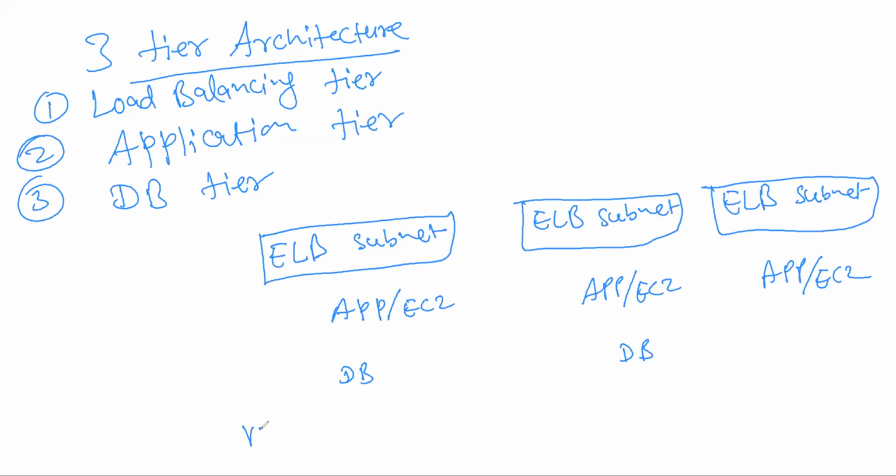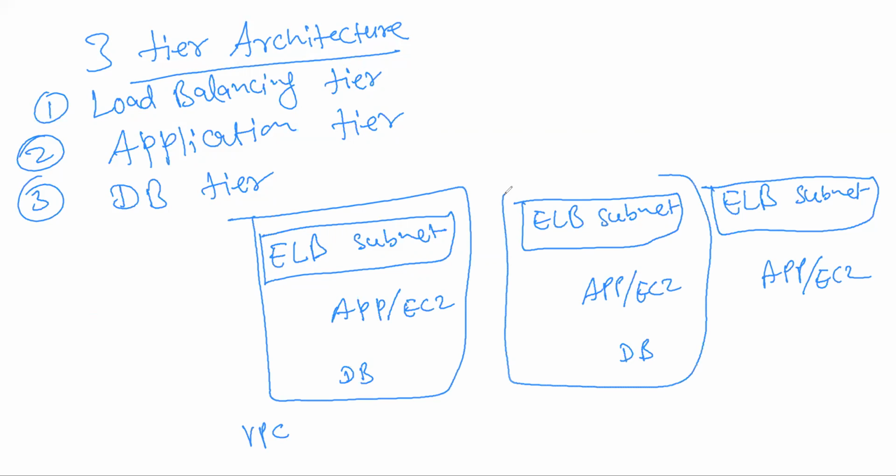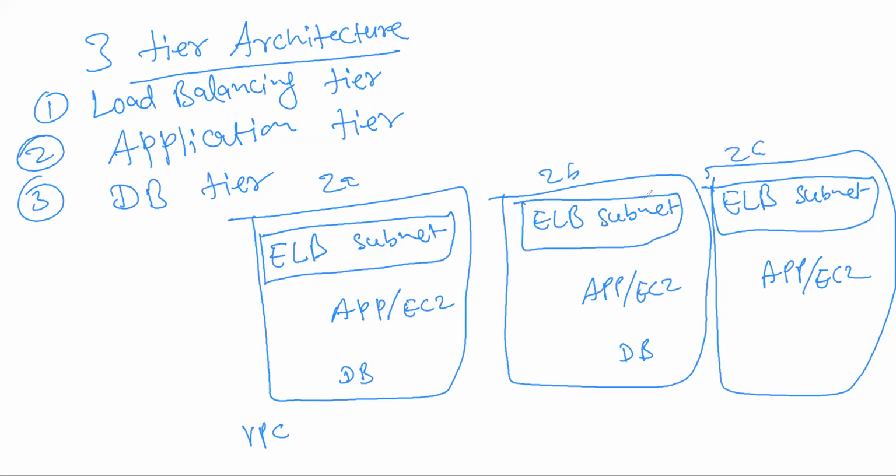And this is your complete VPC, where this is your availability zone. So here it is 2A, 2B, 2C like that, right? And this is your VPC.